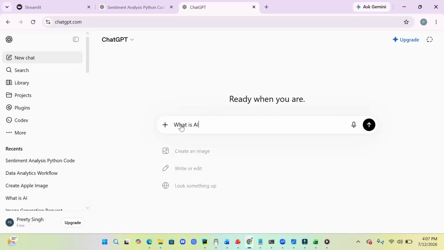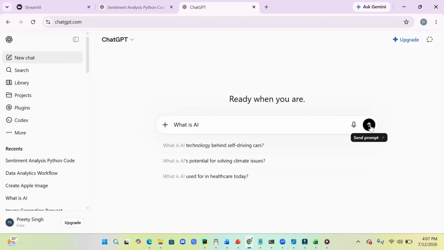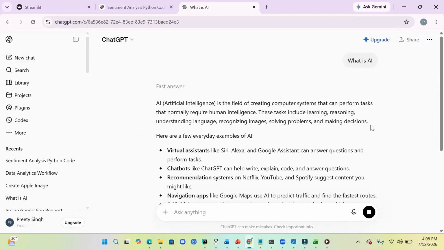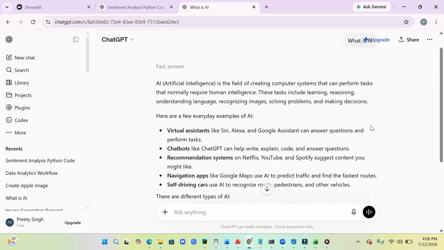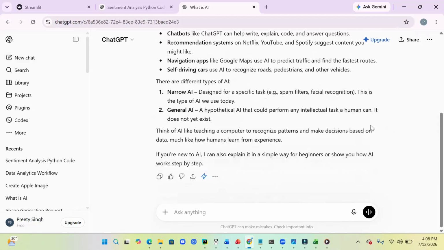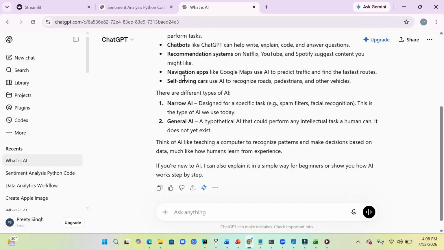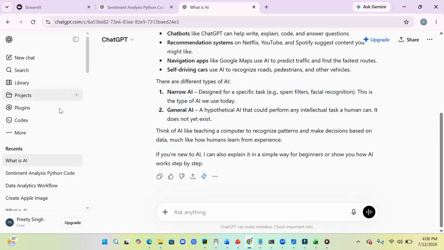What is AI? It's giving me, I'm not being very precise, but I just said, so it has given me the fast answer that all you can see: chatbots, recommendation system, navigation app, self-driving car, and all that. Right? It is discussing some of the different types of AIs as well. Right? So that is there. My next question, I'm not asking in this.